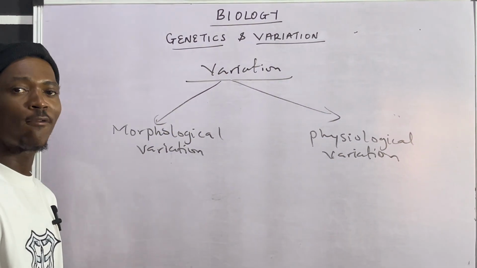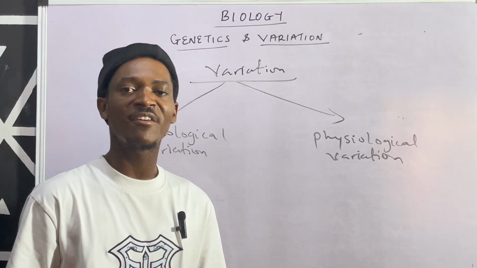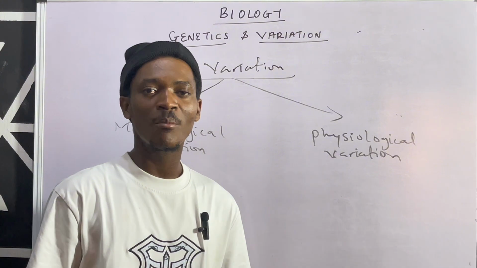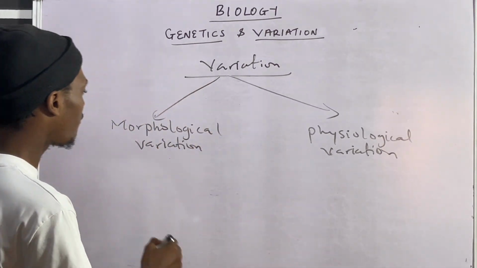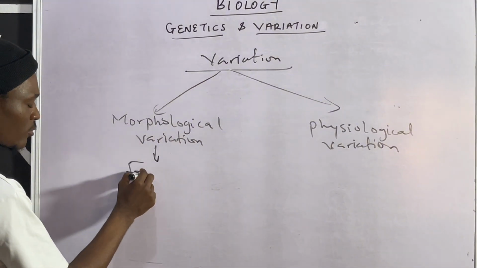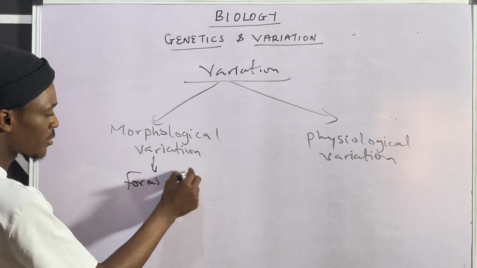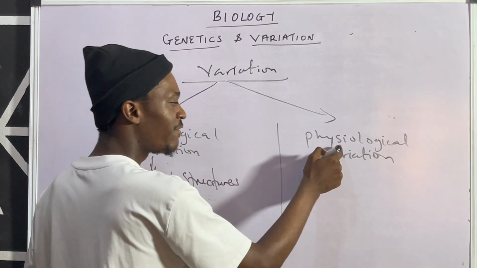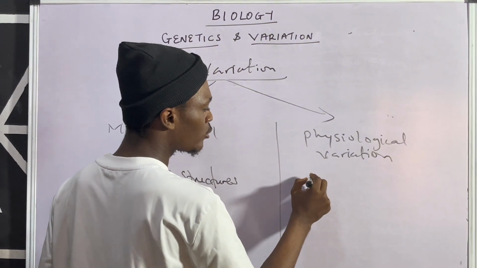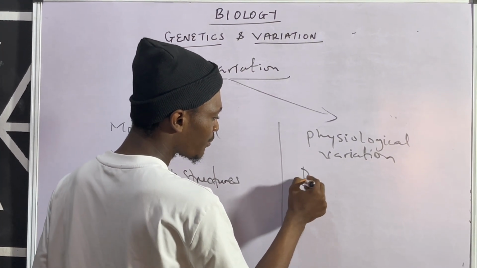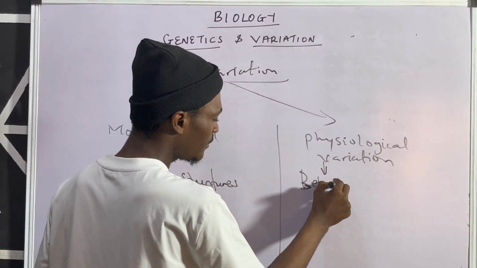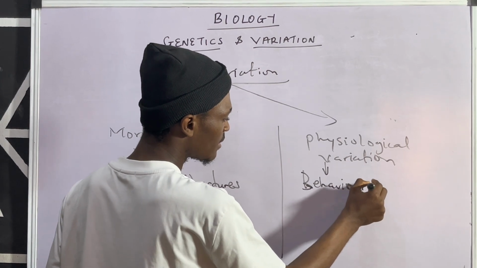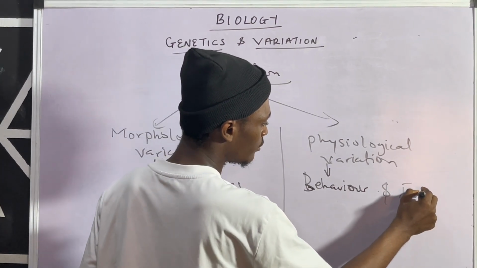When we talk about morphological variation, we are simply referring to body forms and structure. Forms and structure. I just want you guys to understand this very well. That's why I'm summarizing this. Then when we talk about physiological variation, we are referring to differences in the behavior of organisms as well as function.